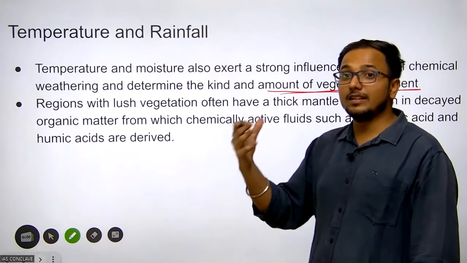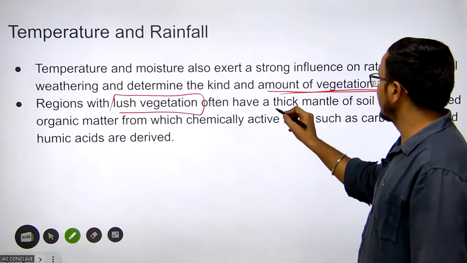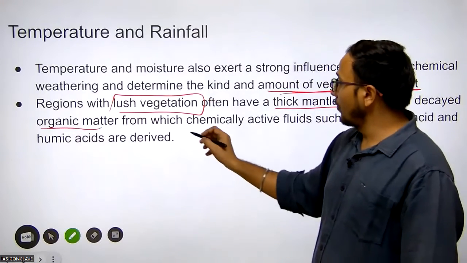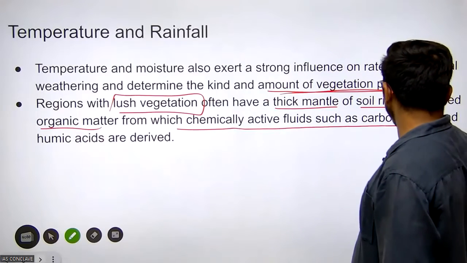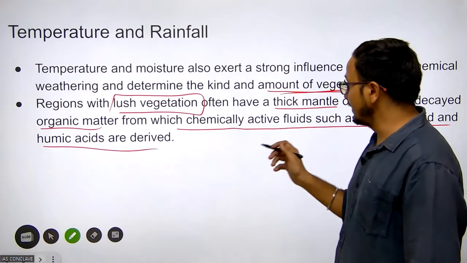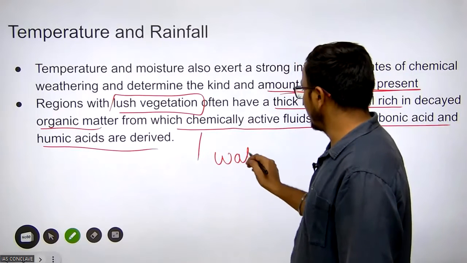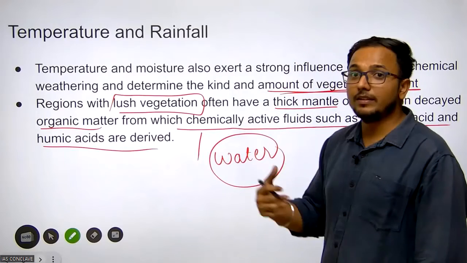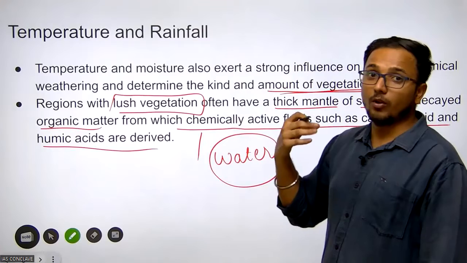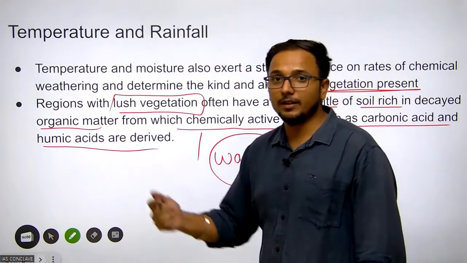A region with more vegetation often has a thick mantle of soil rich in decayed organic matter, from which chemically active fluids such as carbonic acid and humic acid derive. If such organic matter releases these chemically active fluids and they enter the water, the water becomes acidic. If water becomes acidic, it increases the corrosive power of the water through its dissolution power, oxidation power, and hydrolysis power, and this is how it promotes chemical weathering.